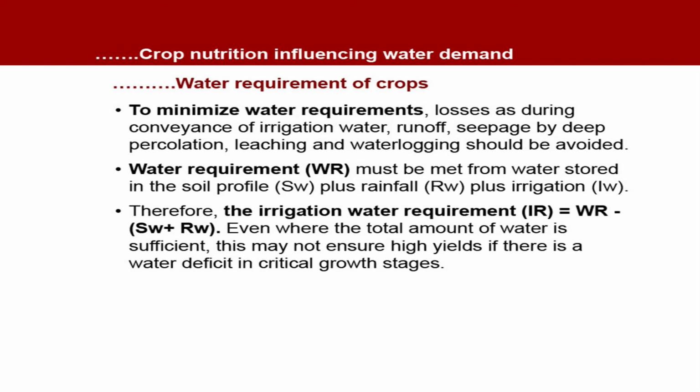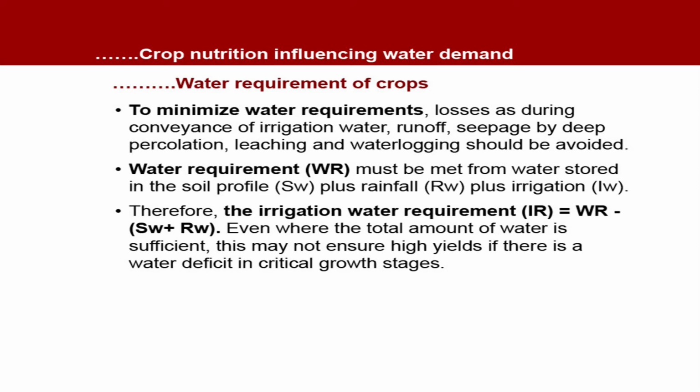Water requirement continues. To minimize water requirements, losses during conveyance of irrigation water, maybe in the channels, or sometimes runoff from the field, seepage by deep percolation, leaching and waterlogging should be avoided. Certain measures should be taken to avoid these water losses during the conveyance or right in the field. Water requirement must be met from water stored in the soil profile. It is represented by SW plus rainfall RW plus irrigation water IW.